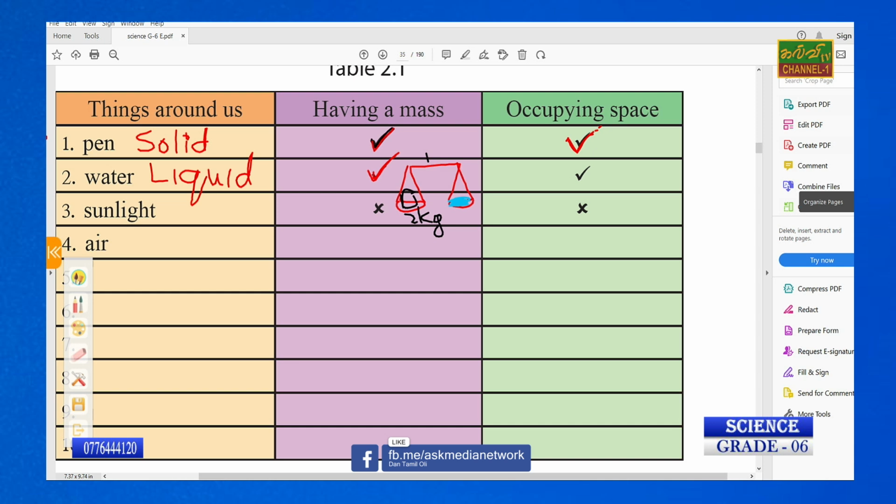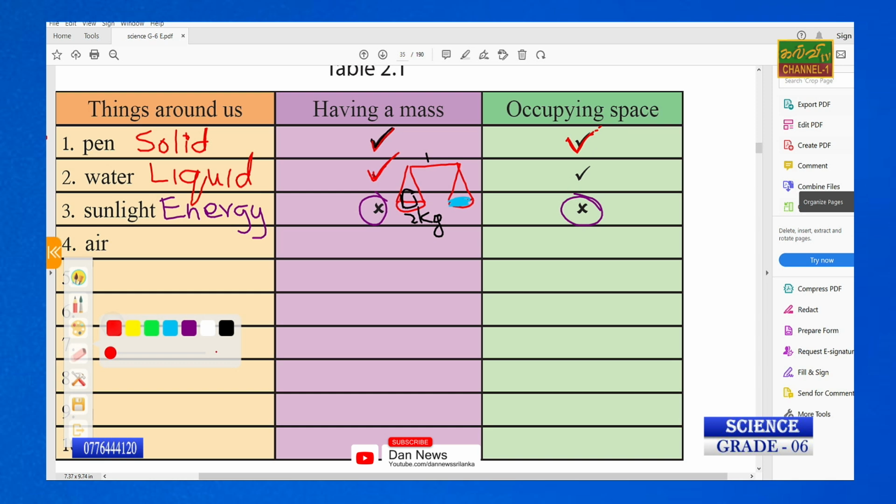But the sunlight has energy. Sunlight has energy. This is mostly different. Energy doesn't have mass, and it is unable to occupy space. Air, yes, air has mass.